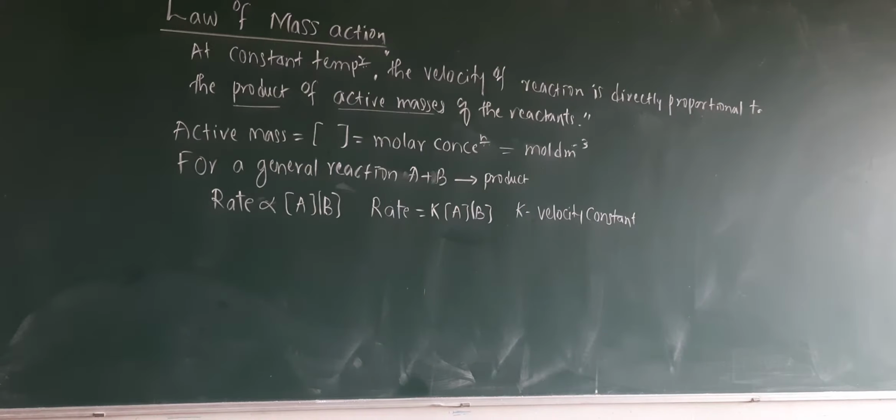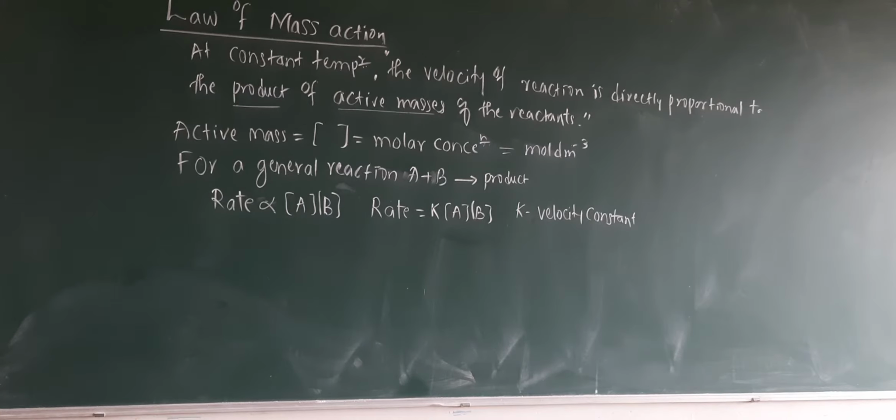Read it and remember. You may expect the definition for 1 or 2 marks. At a constant temperature, the velocity of a chemical reaction is directly proportional to the product of active masses of the reactants. Their active masses are represented in the square bracket, meaning molar concentration. Its unit is moles per dm cube.